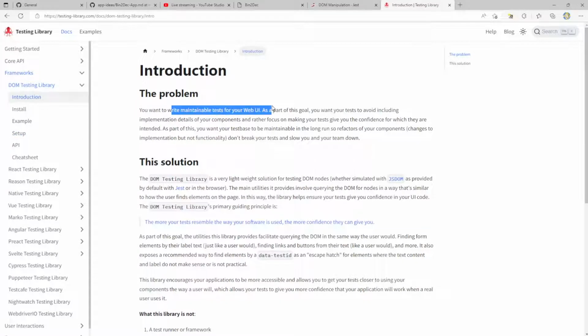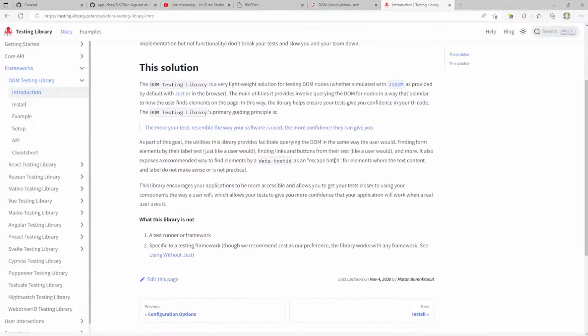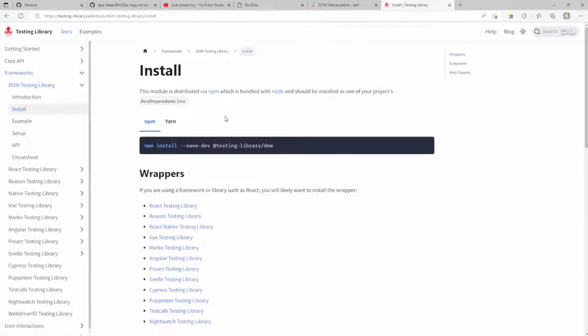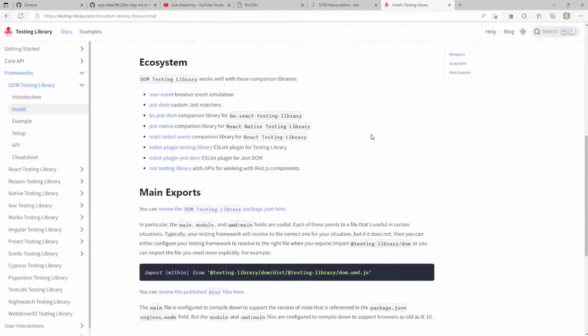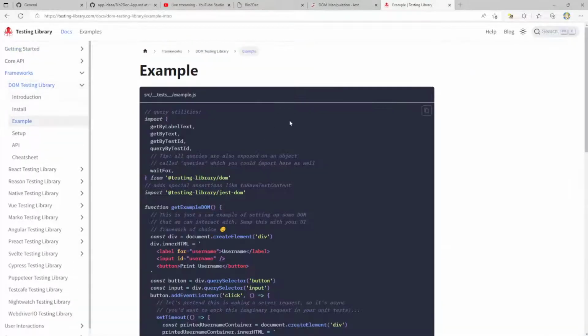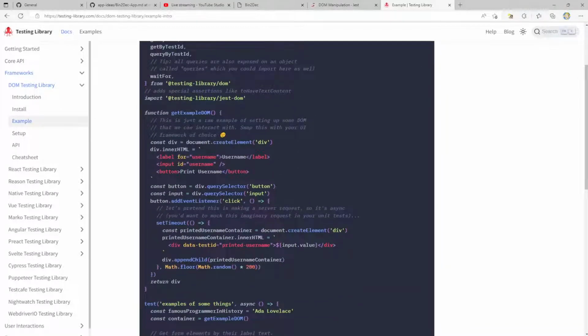So this here, DOM testing library, whether simulated, the main utilities, using without Jest, install. If you're using a framework or a library such as React, okay, I don't want to use that. You can review the DOM testing library package JSON here. Example. It's just a raw example of setting up some DOM that we can interact with.